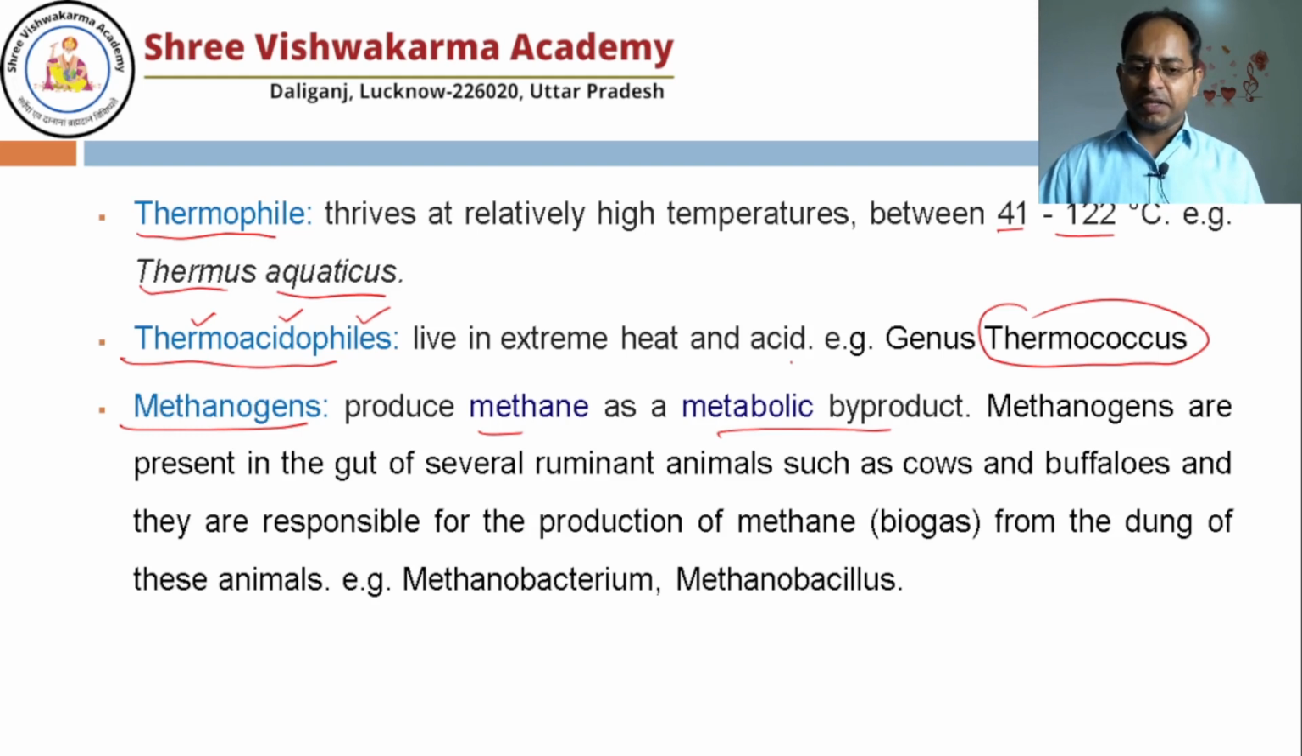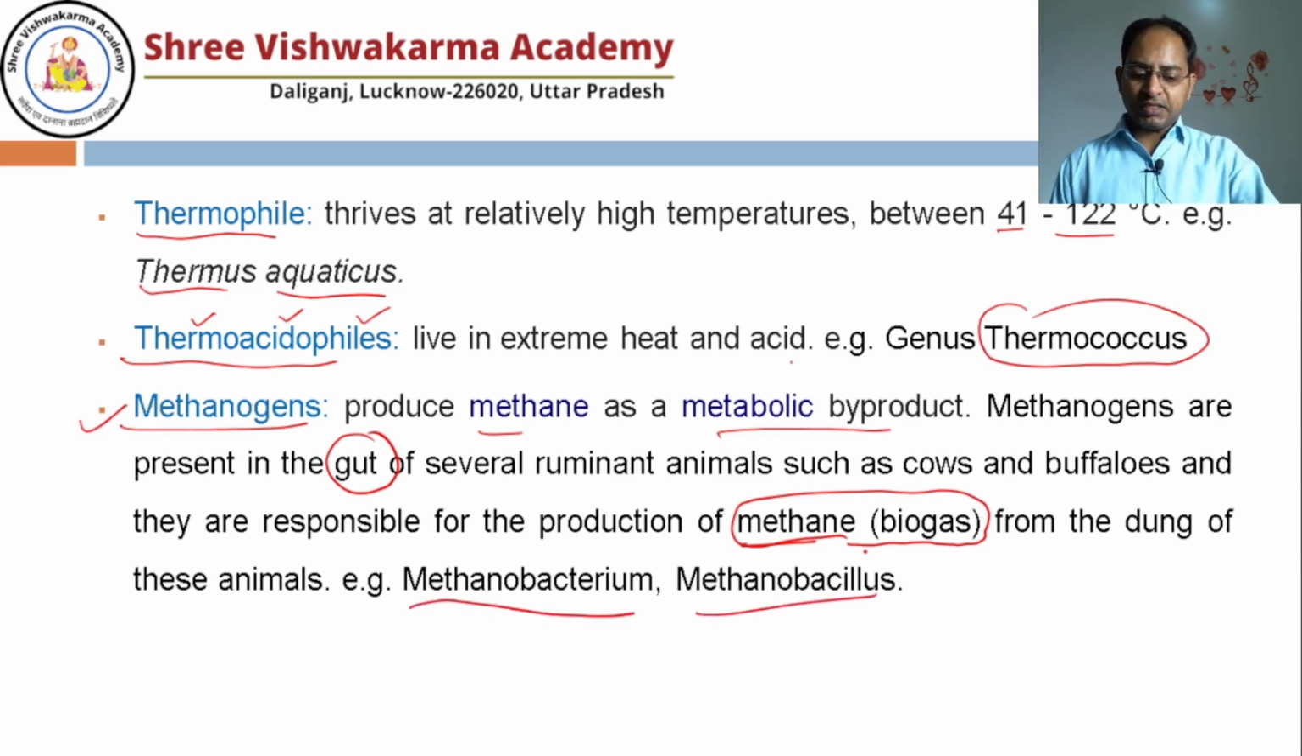There is bacteria present in their gut, and that bacteria produces methane gas. That bacteria is also present in the dung, maybe cow or buffalo, and if we make gobar gas, means one structure is there where the cow dung is thrown and the methane can be taken out, and that methane we can use as cooking gas, right? So those bacteria which produce methane as a byproduct are known as methanogens. Many genera are there: Methanobacterium, Methanobacillus.